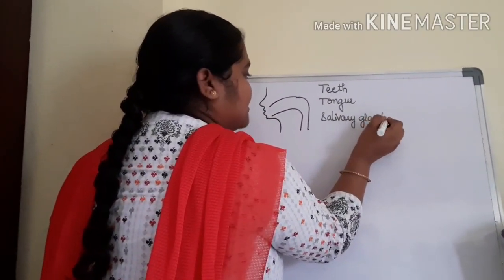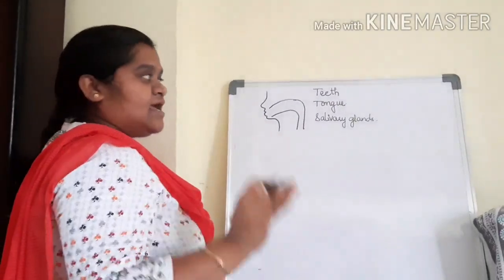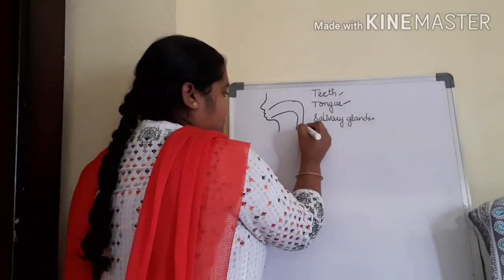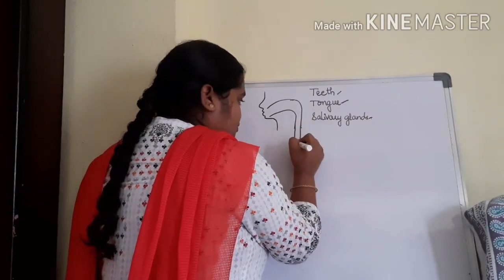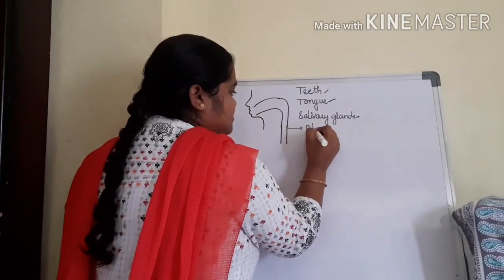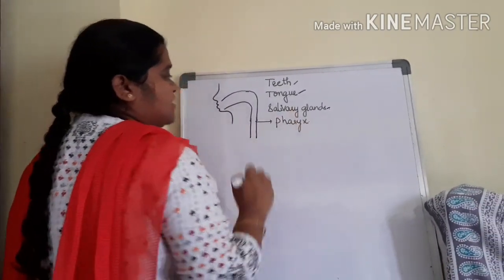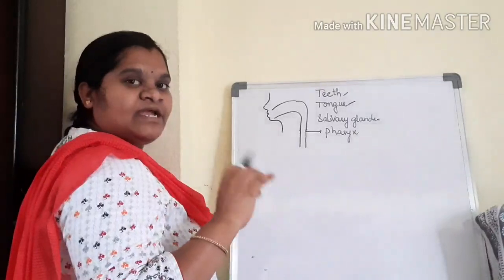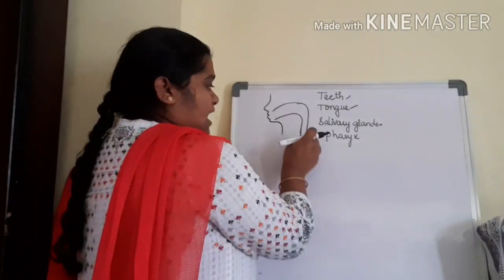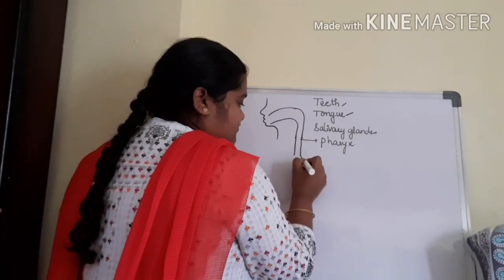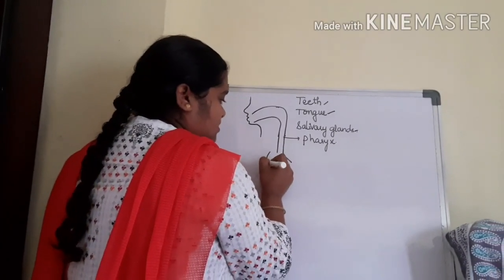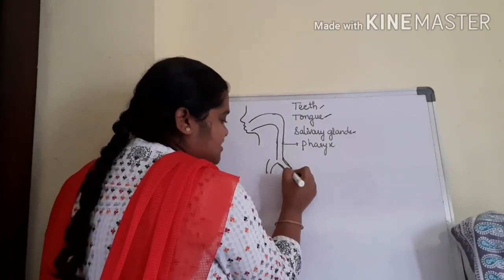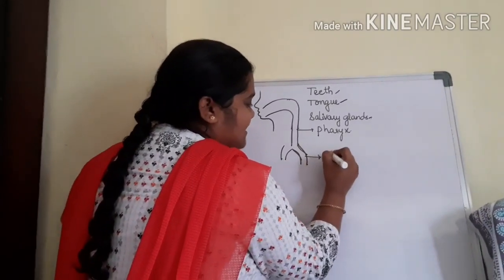How many types of parts are involved in the process of digestion in the mouth? There are three types. What are they? Teeth, tongue, salivary glands. From the mouth, it extends into a common passage called pharynx. The air will be entering and the food will be entering. After some time of the extension, the pharynx was differentiated. This differentiated tube is called esophagus.